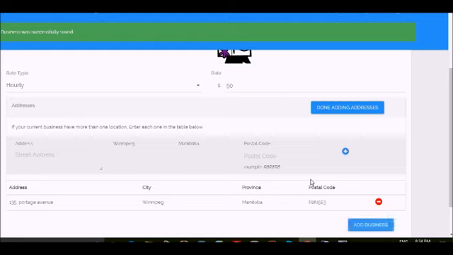Okay, let's look at how you can add specialization and publish your business so that it shows up in the search list. So that's going to be in the next video.